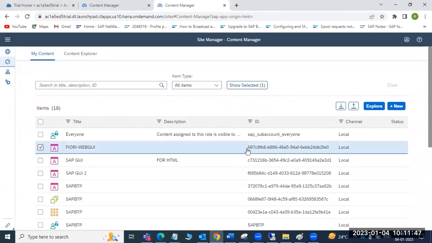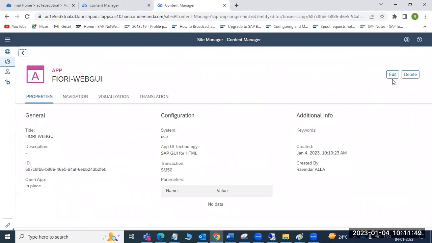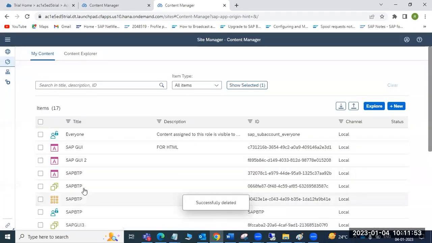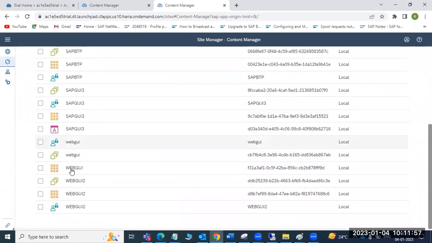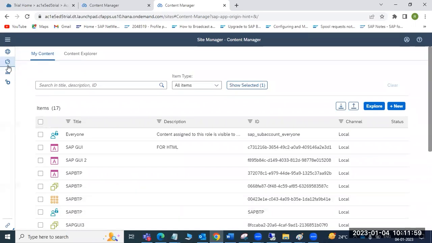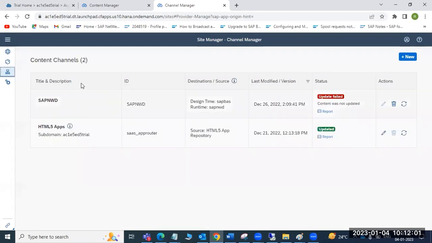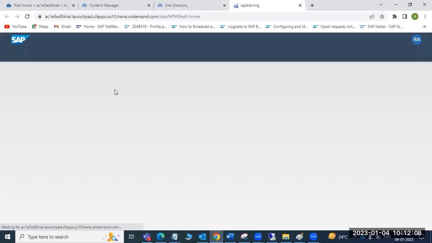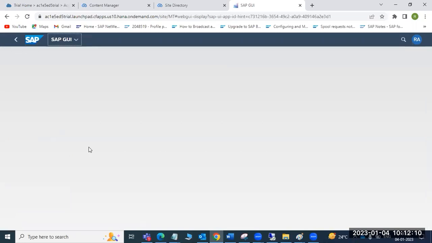We can assign to the sub accounts. So, for example, like that we can create the app or groups or whatever you want to create here. Then we can assign to our sub accounts. Then if you open the Fiori Launchpad, you will get the site here. Whenever you open, then you will get the things here.